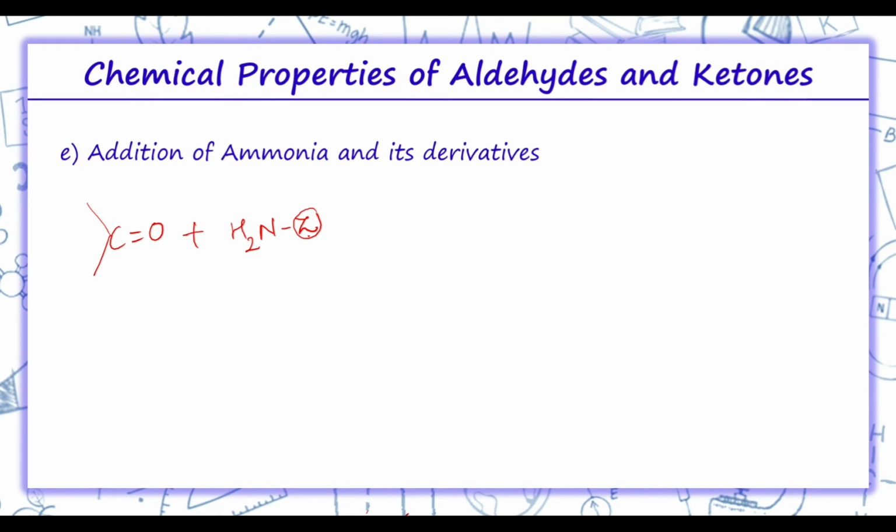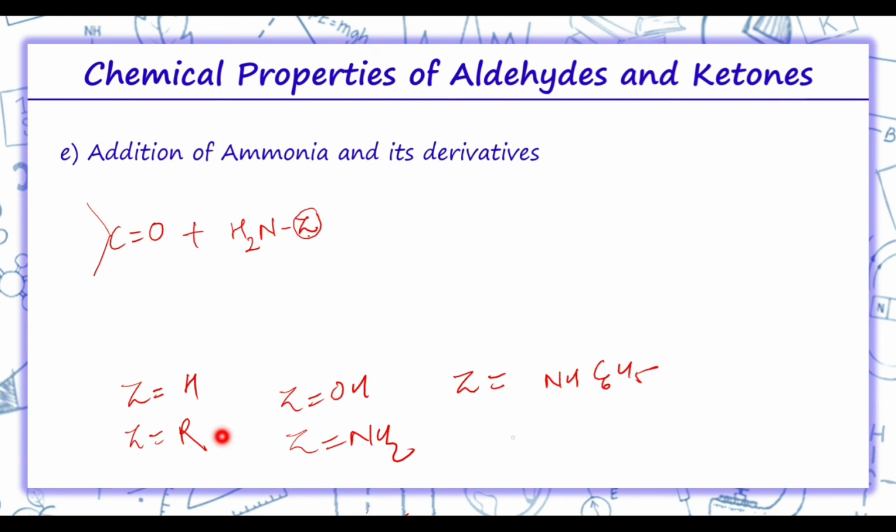If it is only ammonia, then Z is H, and if it is an amine, in that case Z will be an alkyl group. If it is hydroxylamine, then Z will be OH. If it is hydrazine, then Z will be NH2, and if it is phenylhydrazine, then Z will be NHC6H5.